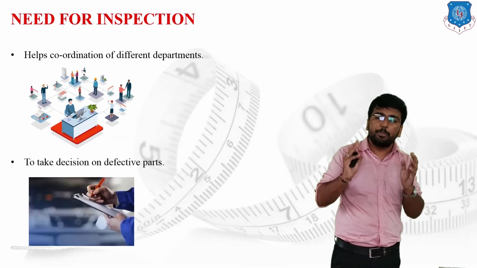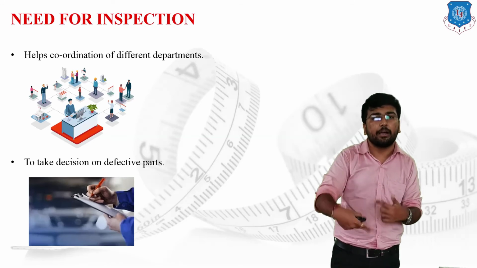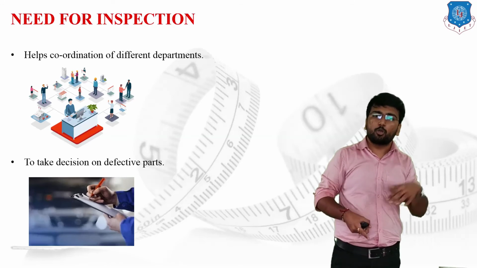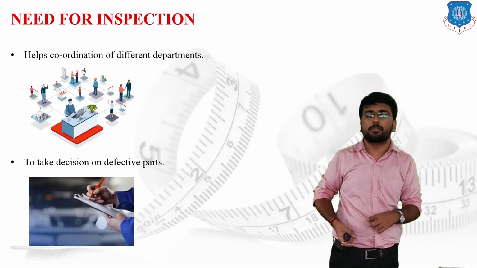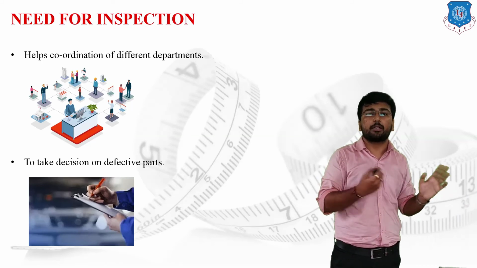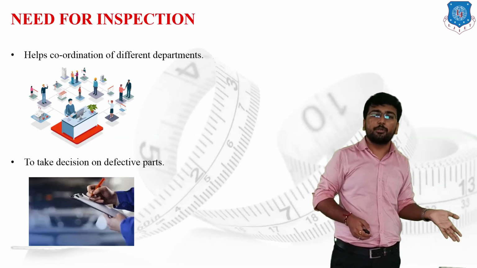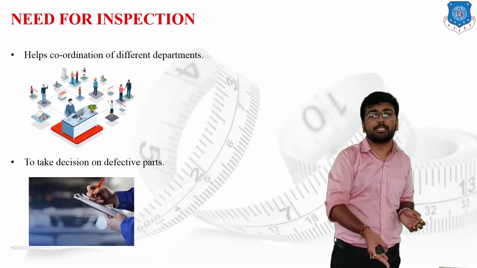This is a very big loss for the company, and the company will not bear this kind of loss again and again. One time, to maintain the brand value, the company will bear such losses. But to repetitively bear such losses will directly harm the company's value. So what will the company do? The company will check each and every part at each and every stage.